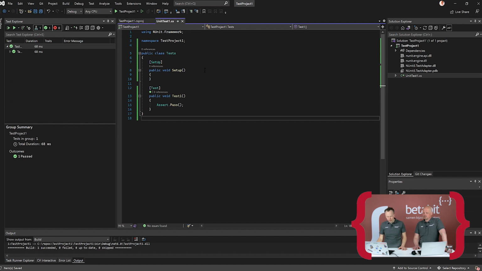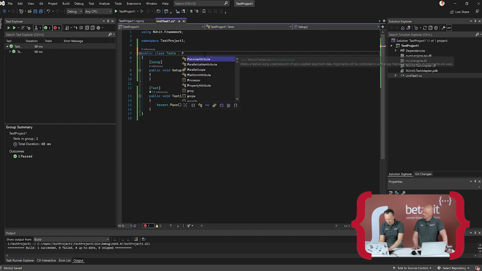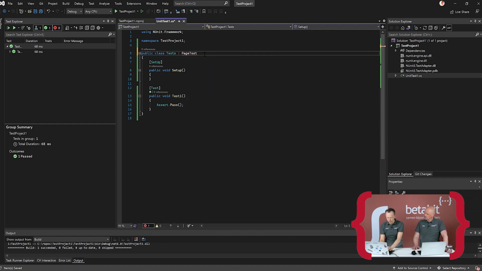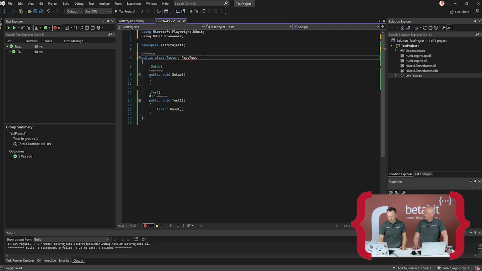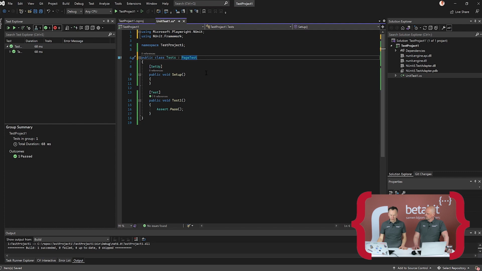We want to inherit this test class where these tests are in from PageTest, and there are some few other ones. But PageTest, you see, well, I found the unit. You have a certain amount of ways to step into the test project. Like I want a browser, I want a page. Those levels of objects are there. PageTest is kind of default. Like you can start adding some lines in there to get started to navigate to something, because that's exactly what we want now. So we have a PageTest.